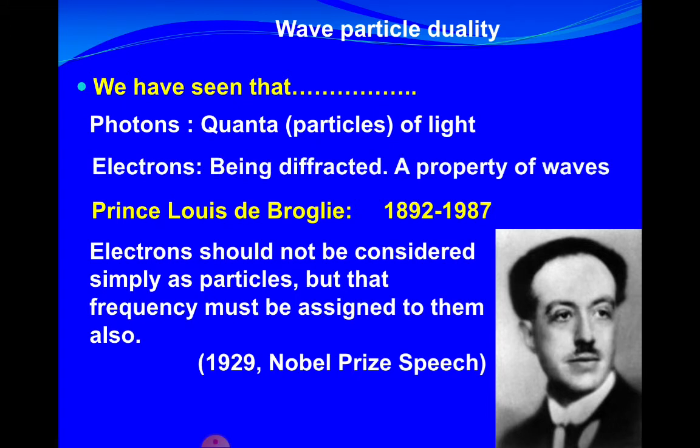Now, we have seen that photons are quanta, particles of light, and electrons being diffracted, a property of waves. Prince Louis de Broglie said electrons should not only be considered as particles, but also as having a frequency that can be assigned to them.